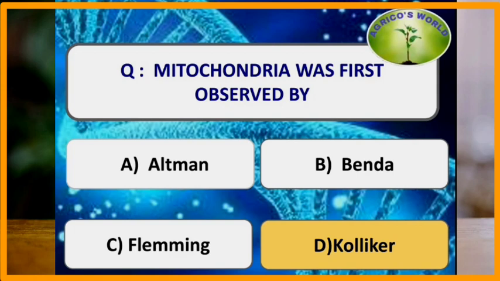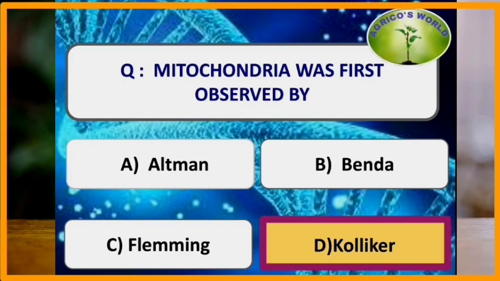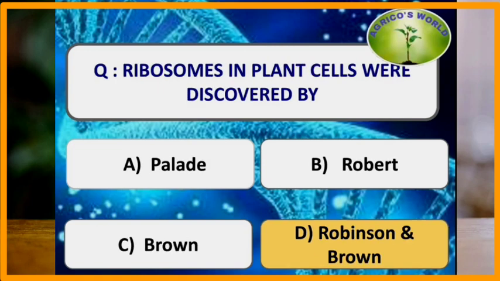Mitochondria was first time observed by Kolliker, and he called them as granules. But later on, Benda gave the name mitochondria. Ribosomes in plant cells were discovered by Robinson and Brown, whereas the ribosomes in animal cells were discovered by Palade.